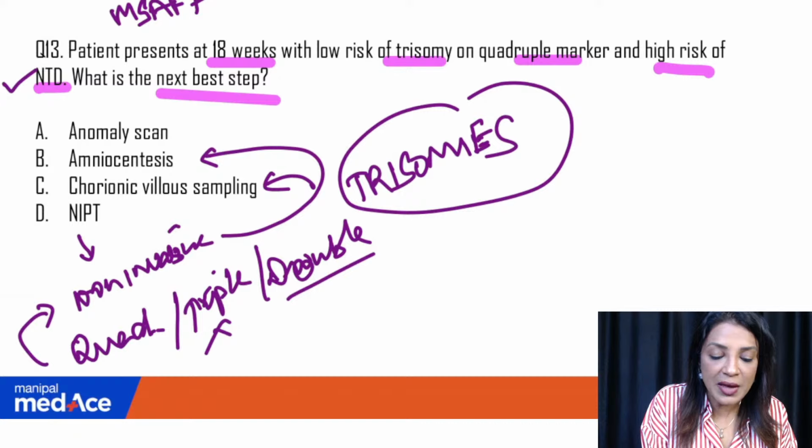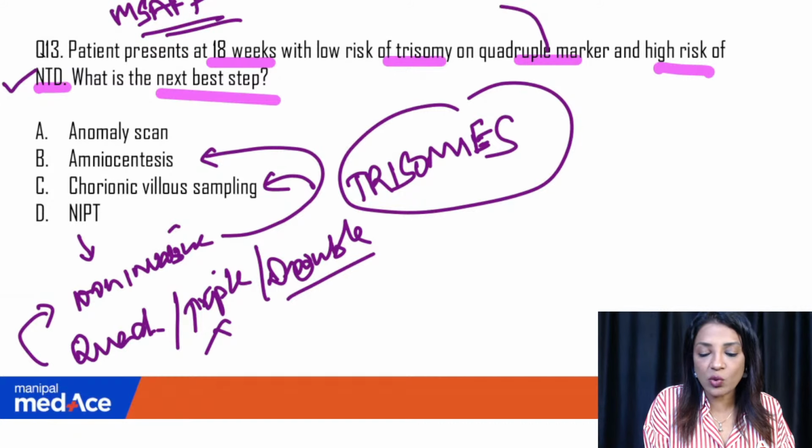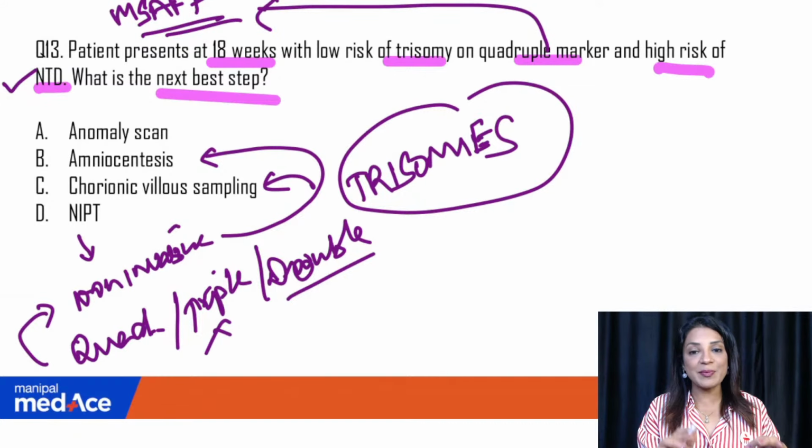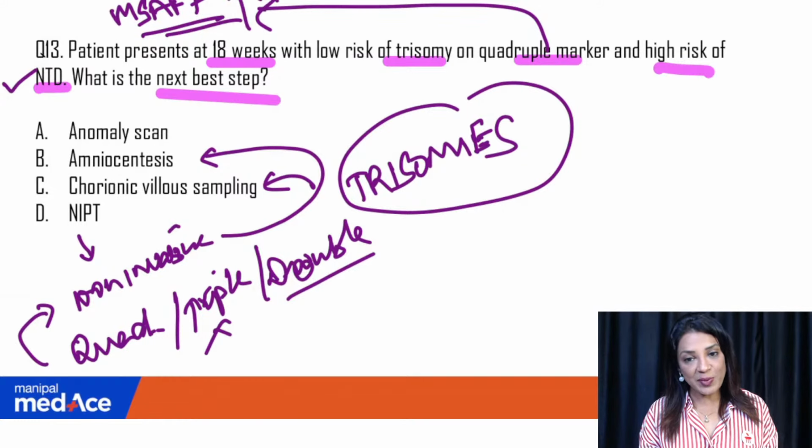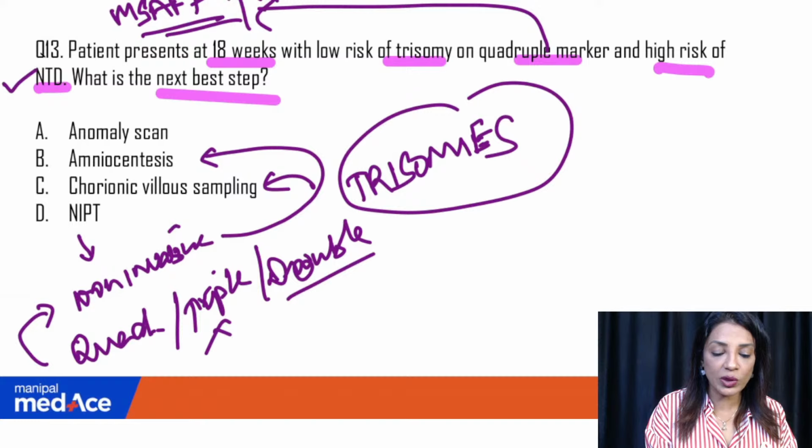The maternal serum alpha fetoprotein detected in the quadruple marker blood test has been high as compared to the other parameters, which were normal. So MSAFP is high, NTD is there, high risk for that. In that case, what will you do? You will only do an anomaly scan.